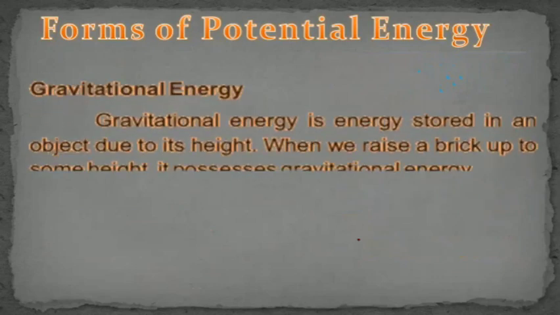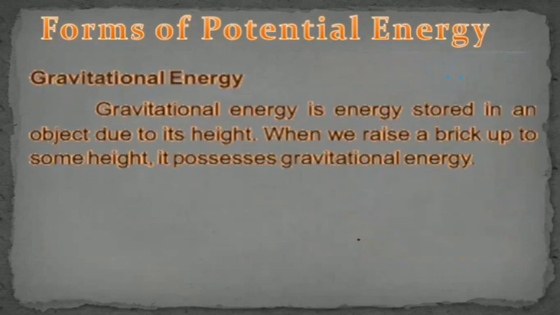Among other forms of energy, gravitational energy is very, very important. That gravity comes from the earth, the energy by which the earth attracts things towards itself. So that is stored in every object due to its height.